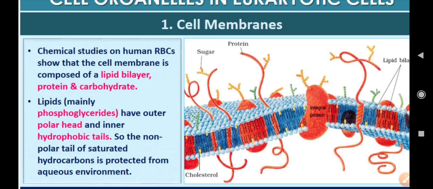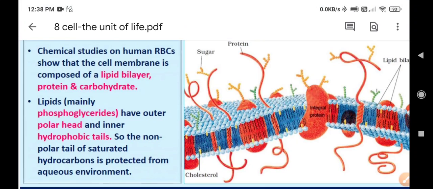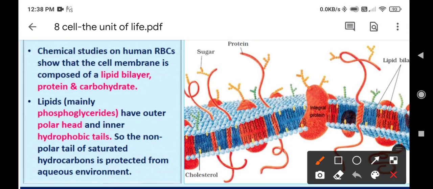So now we know that plasma membranes basically consist of lipids which are mainly phosphoglycerides. When we talk about phosphoglycerides, that simply means they have an outer polar head and inner hydrophobic tails.